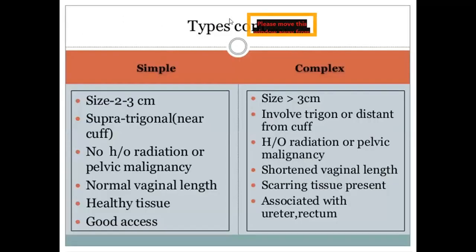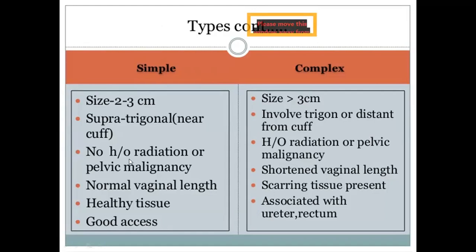Depending upon the associated complications, they can be classified as simple fistulas or complex fistulas. A simple fistula is less than 3 centimeters in size. Usually it is near the supratrigonal region, or, in post-hysterectomy cases, near the cuff of the vagina. After hysterectomy, the vaginal vault will be there, no? So if it is near the cuff, it is a simple fistula.